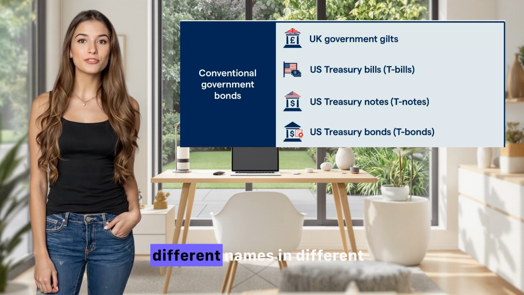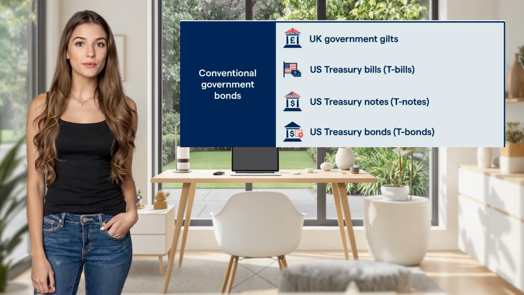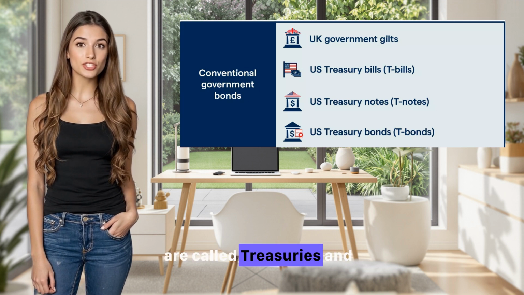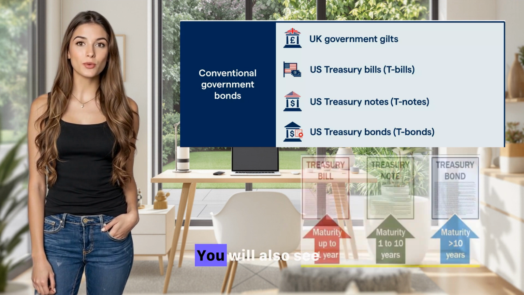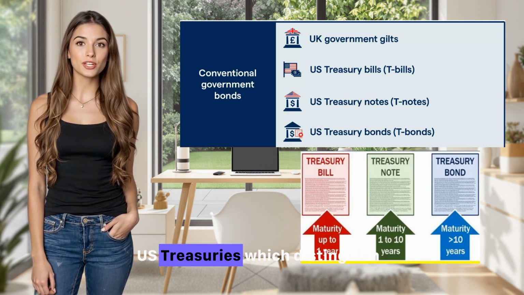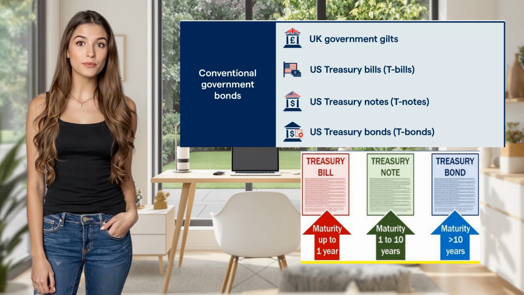Government bonds may have different names in different countries, but they are essentially the same thing. In the US, they are called treasuries, and in the UK, they are called gilts. You will also see some other names for US treasuries, which distinguish the maturity range like bills and notes.